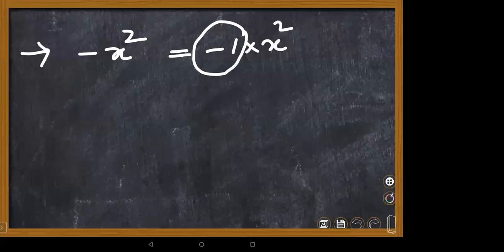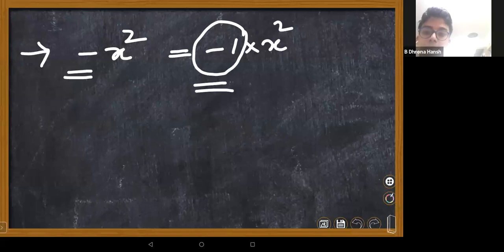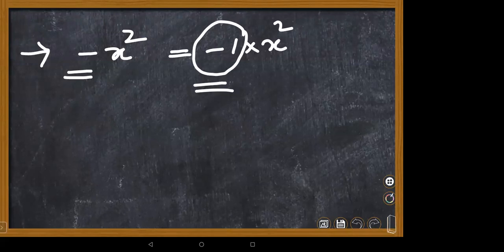Okay, children, here why am I taking minus 1? Here the sign is negative, x square. That's why you are getting minus 1. Okay, you understand? This is one more important thing you have to remember. Next one.